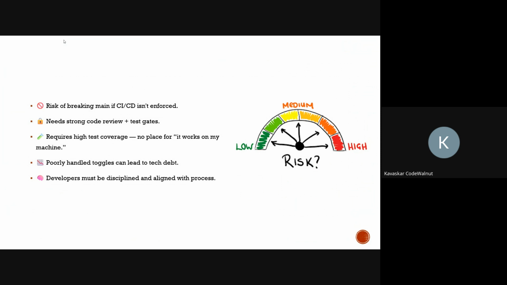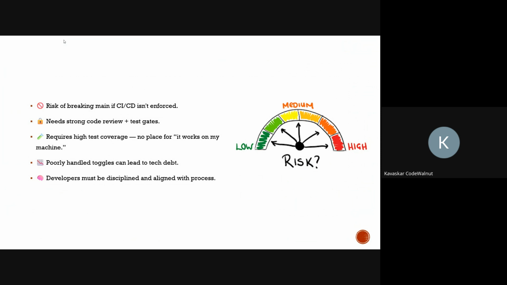And while feature toggles are powerful, mismanaging them leads to tech debt and confusion in the code base. So, while TBD is simple in concept, execution requires maturity, in both tooling and team culture.